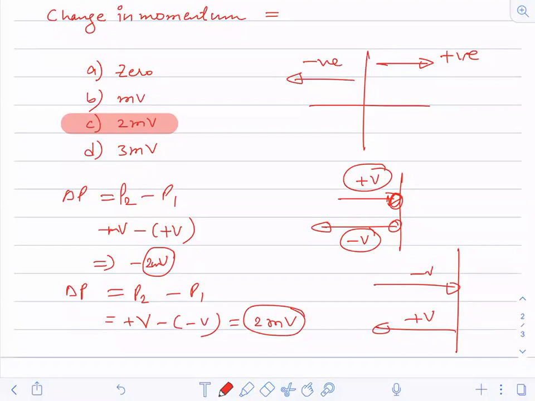So when you throw a ball at a wall with velocity V and it comes back with the same velocity, the change in momentum is not 0. It's 2mV. The sign depends upon which direction you are choosing as positive and negative. So that was all about momentum.